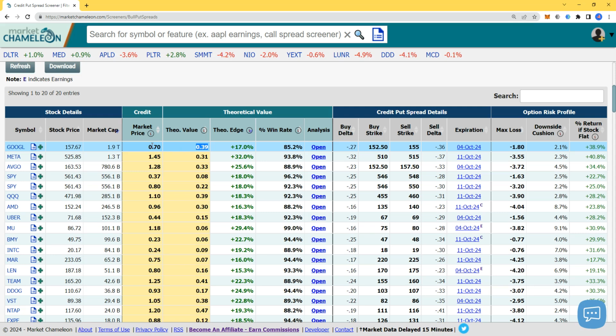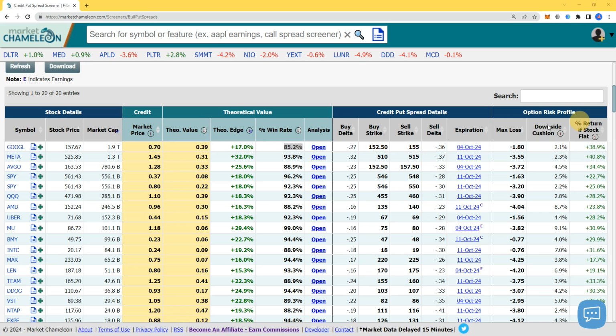But I'm not just focusing on this. We're gonna keep going over the return if flat. But just so you know, this is the edge. 17% edge means that you are collecting more than what you should have collected before. So instead of randomly going on Robinhood, Market Chameleon tells you, hey, this specific trade you make, instead of $40, you make $70, and you got